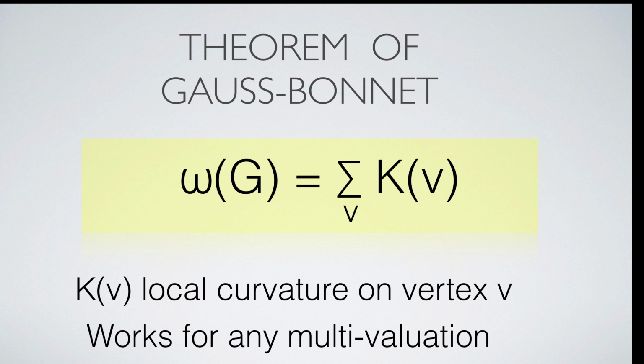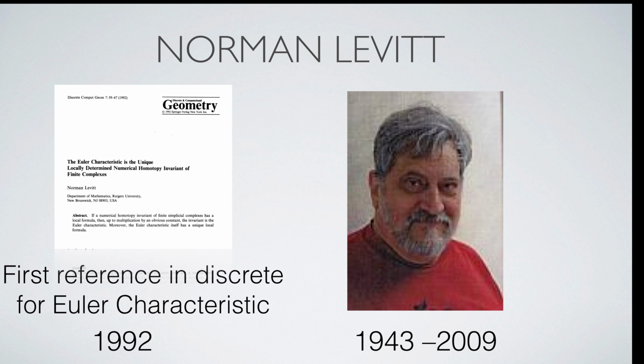The theorem originally comes from the continuum, where it had been proven in more and more generality, culminating in the Gauss-Bonnet-Chern theorem. We could locate the discrete version for Euler characteristic in a paper of Norman Levitt, but the statement had not been seen as a Gauss-Bonnet result and not in graph theory.